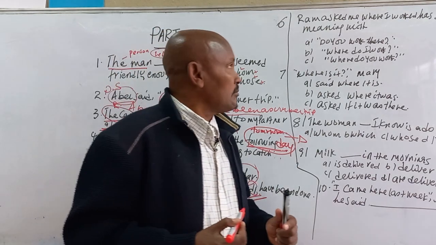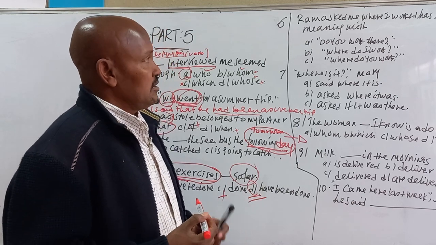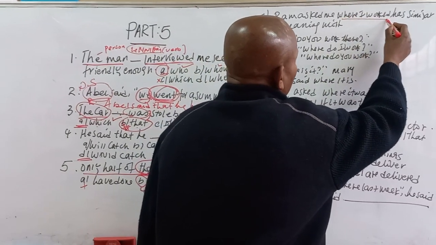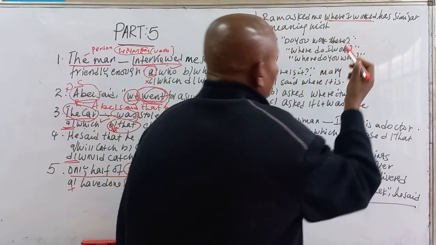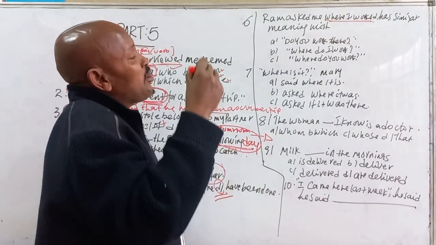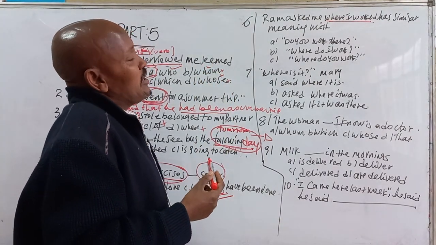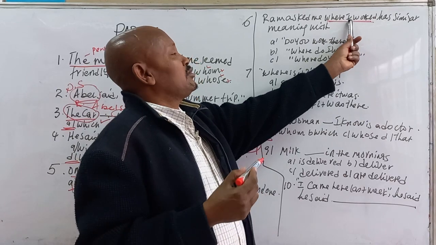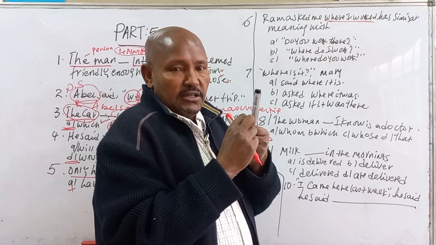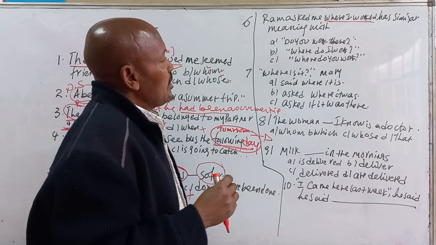Number 6. Ram asked me where I worked has similar meaning with... It means that "where I worked" is reported. To guess this reported statement, what is the original sentence? What is the original question? Similar meaning means this is the report. It should be reported to another person. But what is the original question? Where do I work?